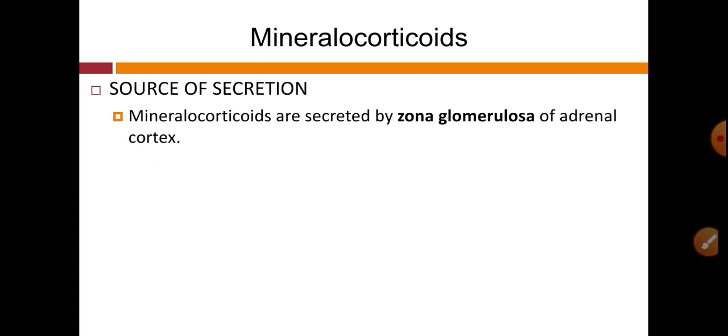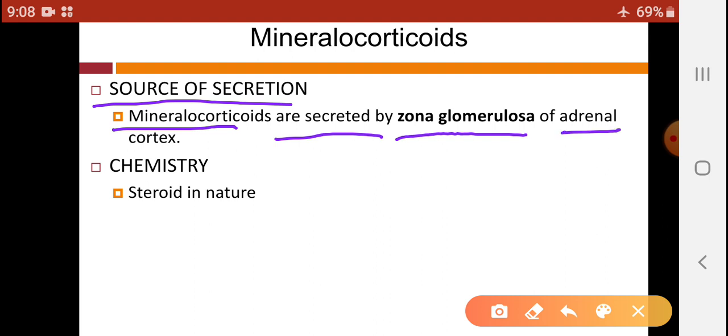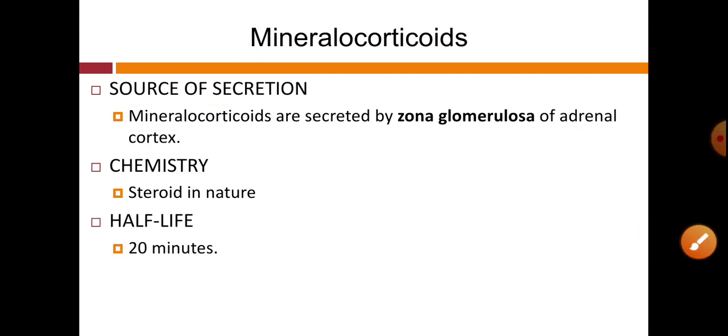So let us see the source of secretion of mineralocorticoids. This source of secretion is the outer zone of cortex, that is zona glomerulosa of adrenal cortex. Mineralocorticoids are secreted by zona glomerulosa of adrenal cortex, while chemistry, as these hormones are steroid in nature, and half-life period is 20 minutes.